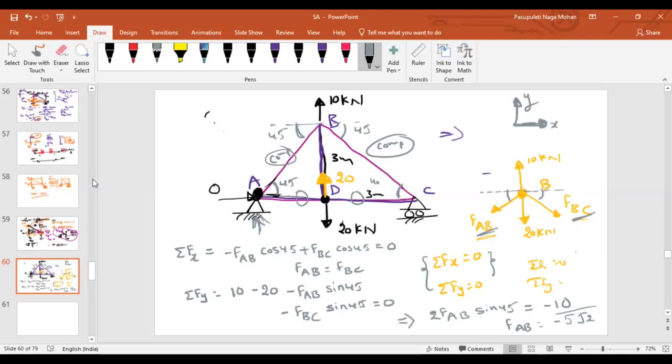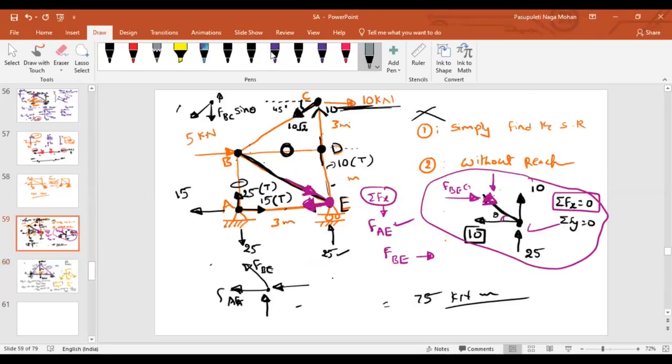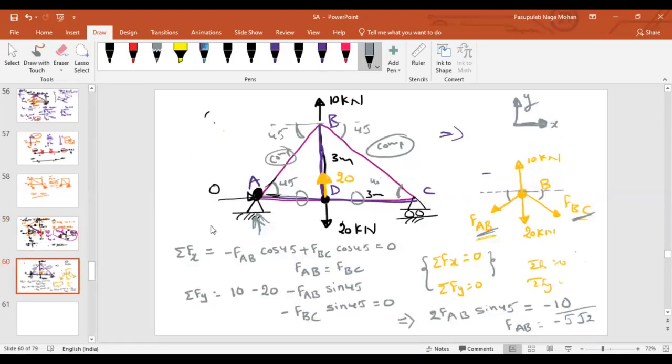This we have already discussed in the previous class. If two members are collinear, that means if this is known, this is also known. Problem is solved or not? Solved, sir. Now, is there any need to find the support reactions first? No, sir.